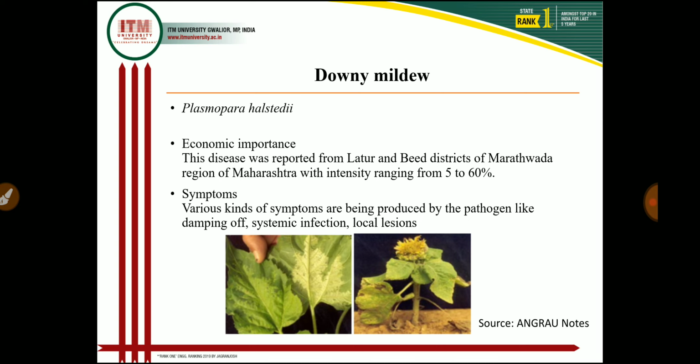And in infected plants, flower heads are erect because they are not fertile, they don't contain any grain, because fertilization of the pollen or ovary has not occurred. As you see in the photographs, on the lower surface of the leaf there is a downy growth seen in the first photograph. There is a whitish downy growth we can see, and in the second photograph the plant is stunted due to the downy mildew fungus, and flowers are straight because no fertilization has occurred.